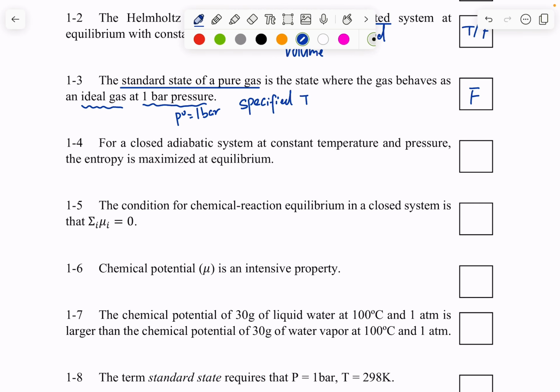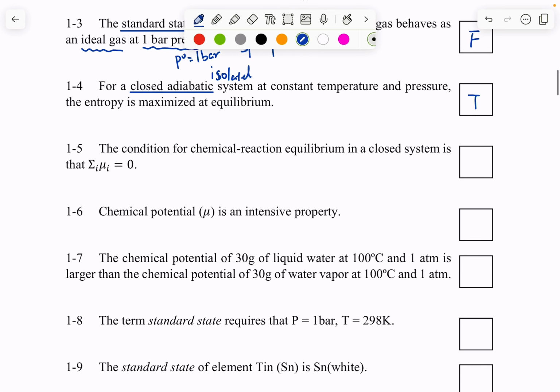All right, 1-4. For a closed adiabatic system, so this one is pretty much saying an isolated system, at constant temperature and pressure, entropy is maximized at equilibrium. Right, so basically for material equilibrium in any isolated system, or if you treat the entire universe as an isolated system, entropy is always maximized at equilibrium.